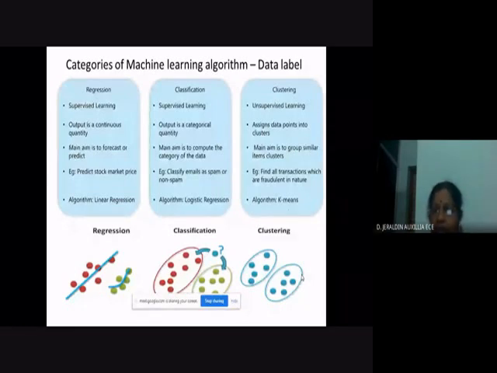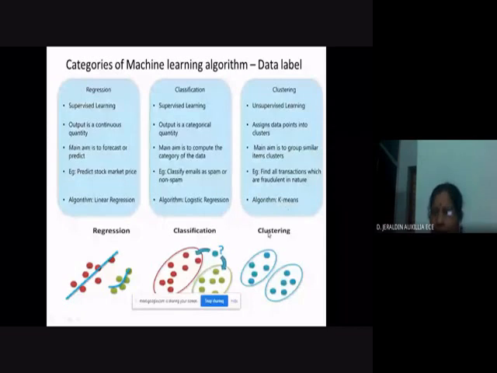In clustering, you are not giving class one, class two, positive class, negative class, like this. You are not assigning this at all. The data points themselves come together, and if they have the same attribute or same feature, they will form a cluster. It is not needed to be only two clusters. There may be more than 2, 3, 4 clusters like that. The algorithm used is the k-means algorithm.